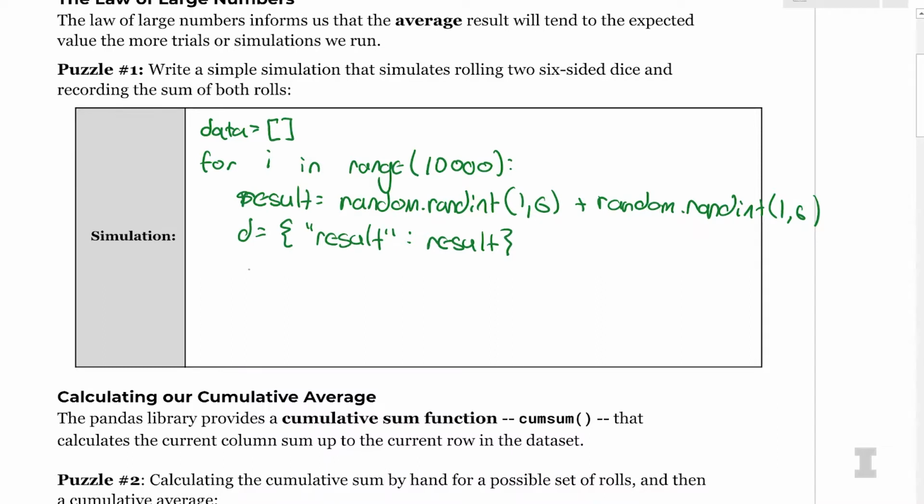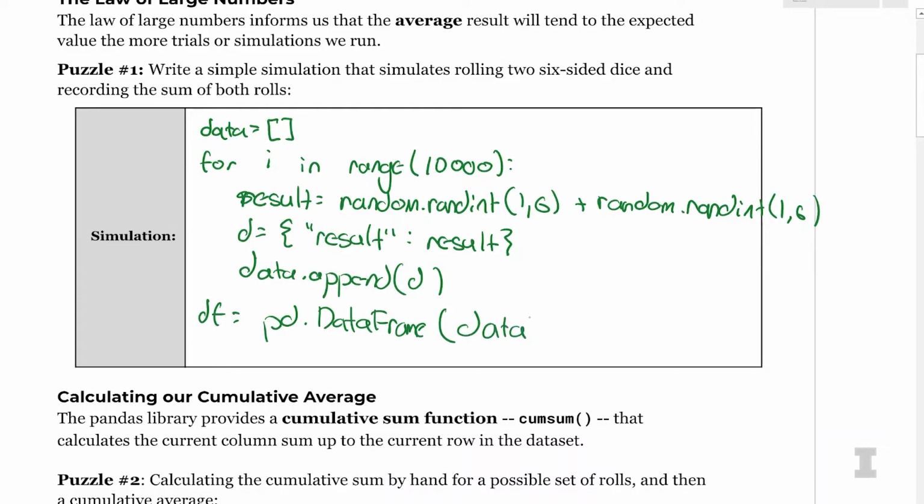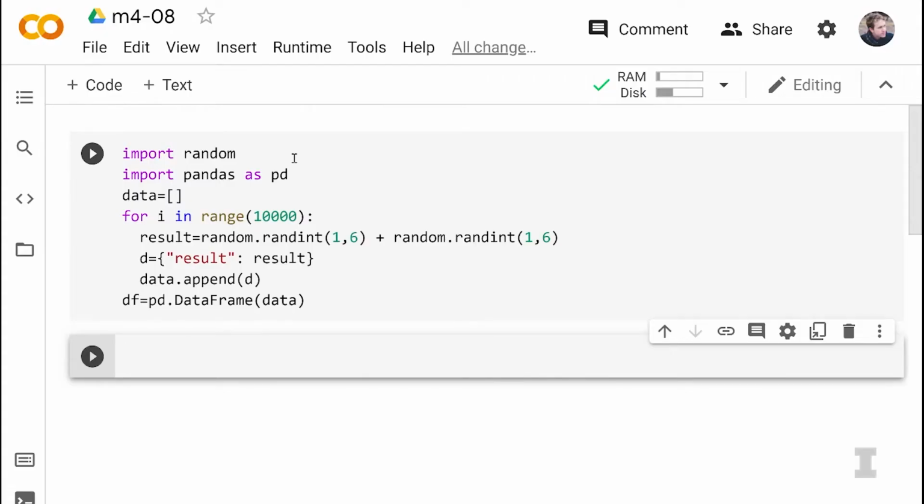And then we have data.append(d). And then we finally say df is equal to pd.DataFrame of our data. And here, of course, we're using the pandas library and the random library. So we need to both import pandas as pd and import random to use the 2 libraries that Python's providing for us. And I went ahead and ran the code, no errors.